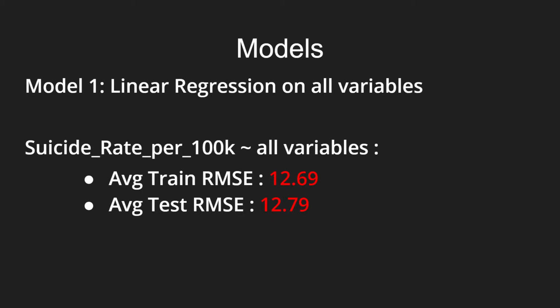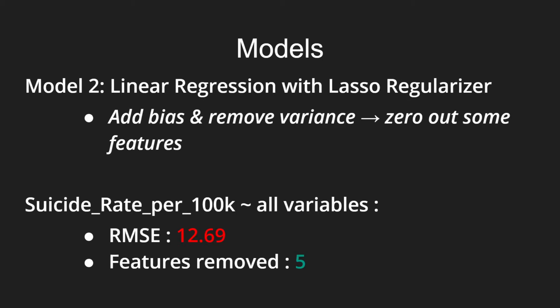So 12.69 as an RMSE does not predict the suicide rate that well, and we thought we needed to reduce this significantly. So what we did was essentially introduce a lasso regularizer. The reason we did this was because our data set, after doing a binary encoding of all of the categorical features, expanded from 12 to 116 features, and we thought most of these features might not be useful and might be adding unnecessary variance to the data. So we introduced a lasso regularizer that increased the bias and reduced the variance.